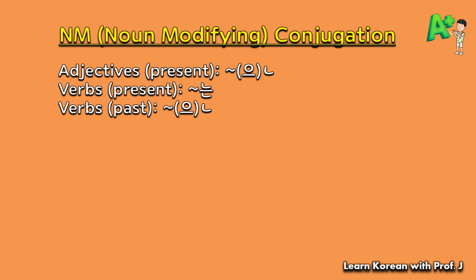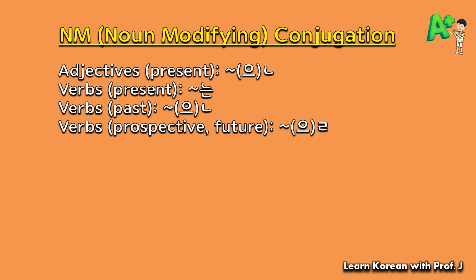Notice that we are using the same conjugation for adjective in the present tense and for verbs in the past tense. I'm gonna add one more conjugation, which is for verbs for prospective or future tense, which is 을.